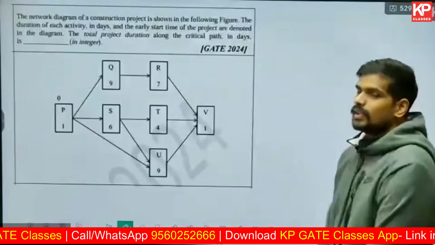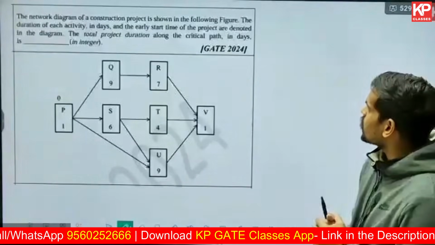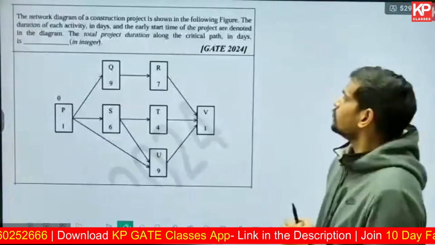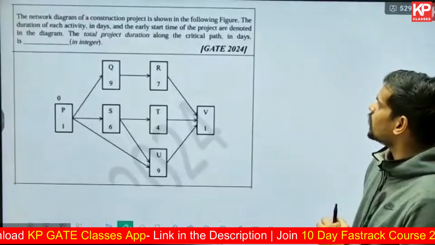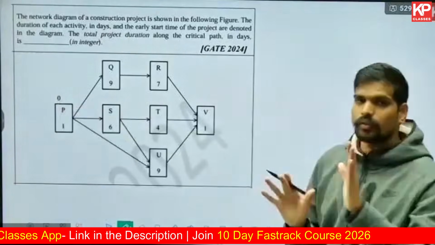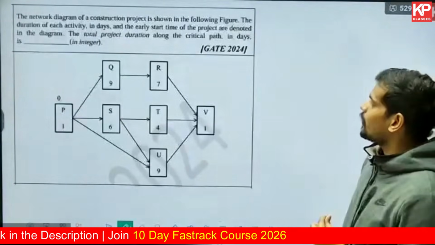The next question, this is from 2024. A network diagram of a construction project is shown in the figure. And if anyone has any question, no? The duration of each activity in days is given, and also the early start time of the project is denoted in the diagram, that is 0. So the project is starting on the 0th day. The total project duration along the critical path will be dash.